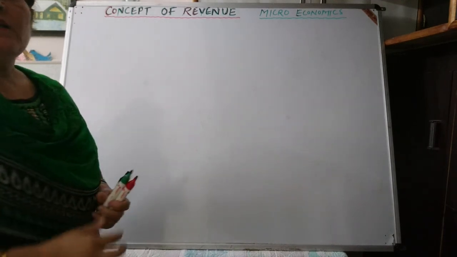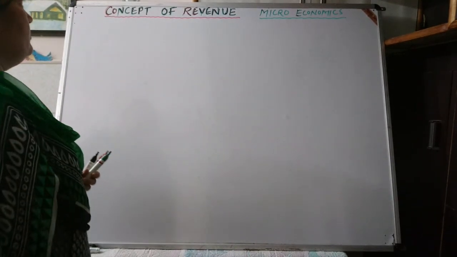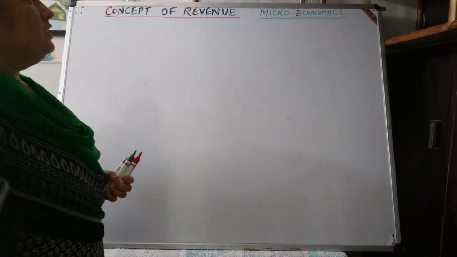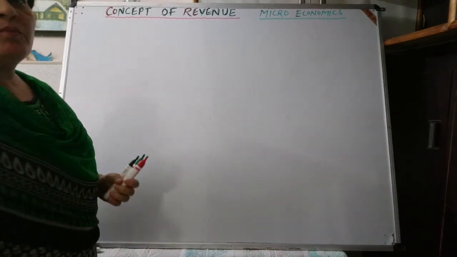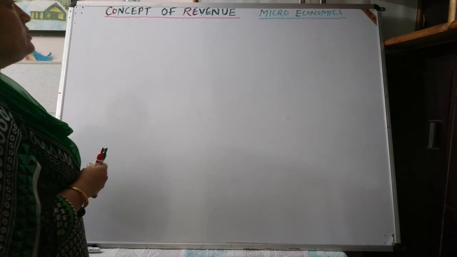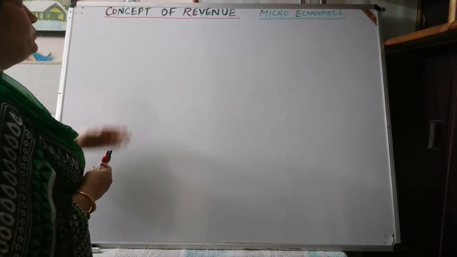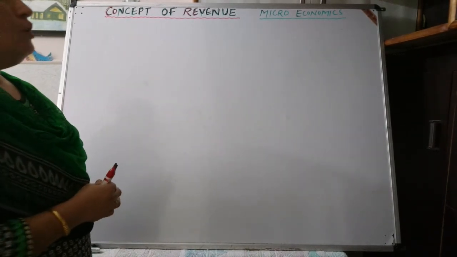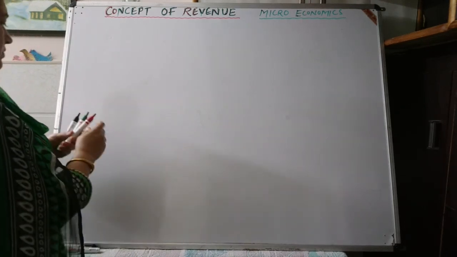We have already cleared the concept of production, in which we have cleared short period and long period production function. After that, let us clear the concept of revenue. First of all, what is meant by revenue?